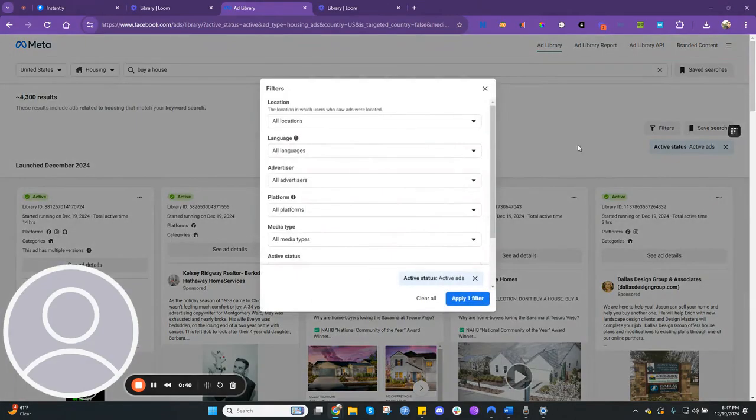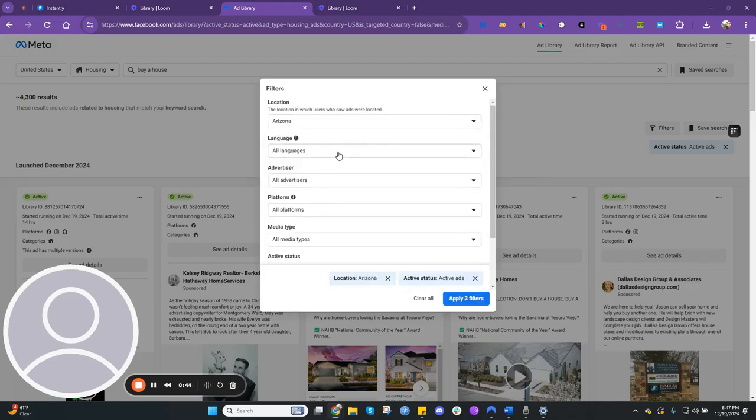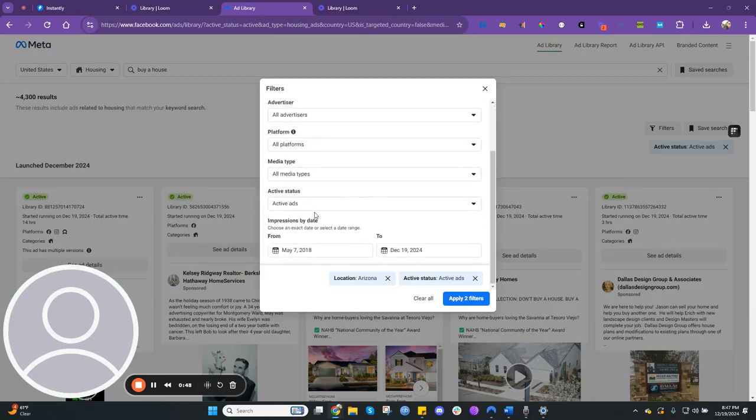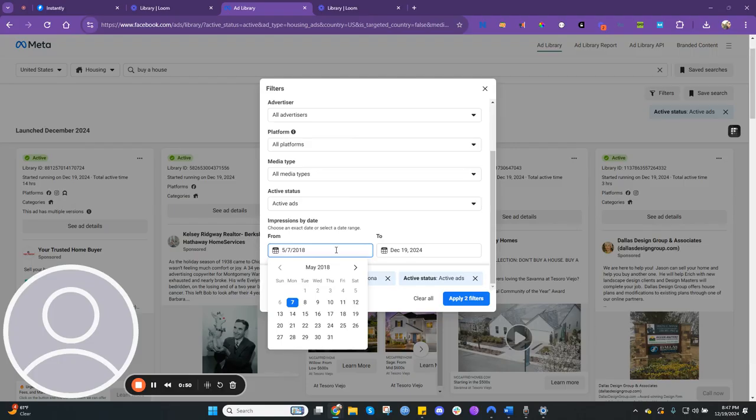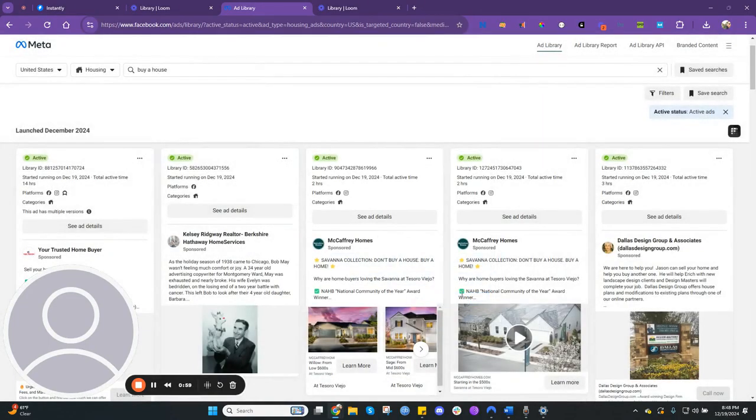You're going to go to filters right after that. You're going to choose your state. Leave languages open. Leave everything else. You don't have to move anything else. Just a date, for example. I'm going to go a year back, so let's go to January 1st, and you apply the filters.